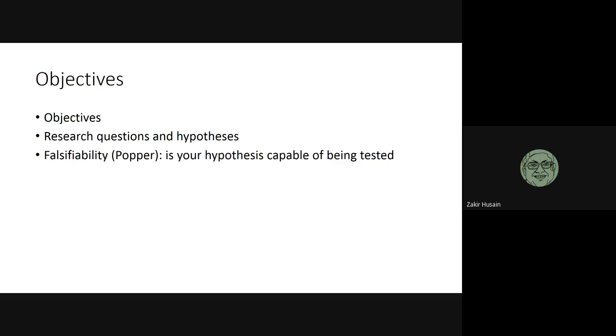So if I say that the sun rises in the east and sets in the west, we can test this. We can get up every morning and check whether it is really rising in the east, and whether it is setting in the west. And if we find a single day in which this is not happening, my statement is wrong.